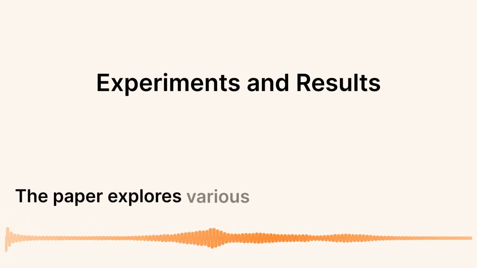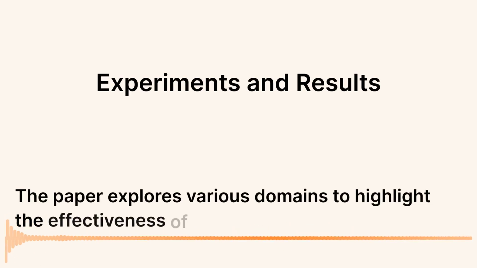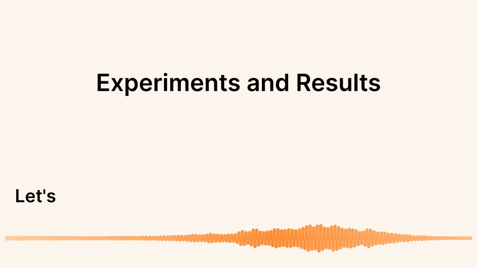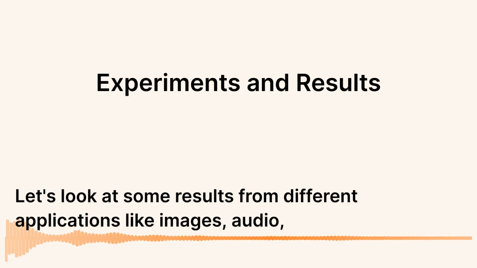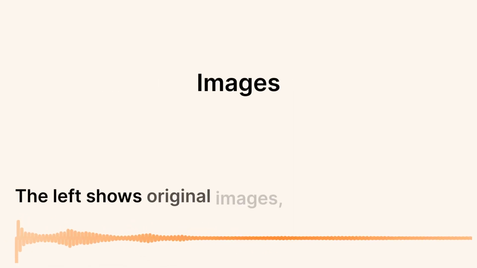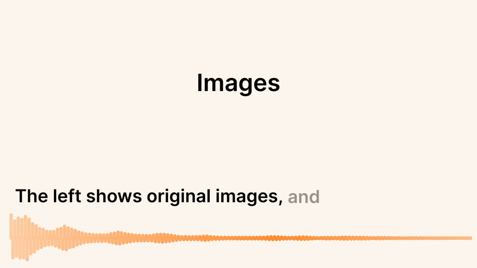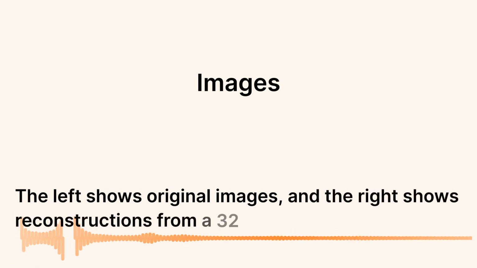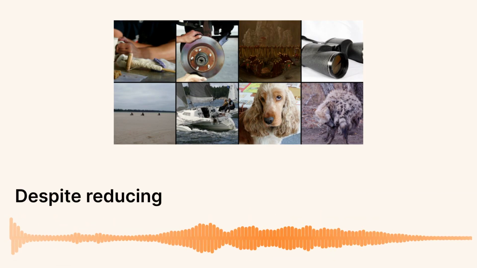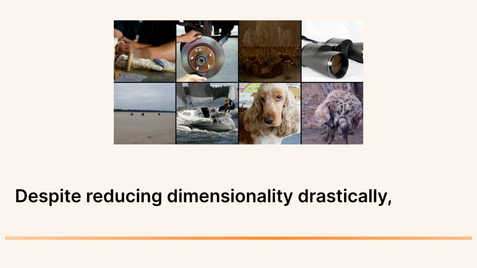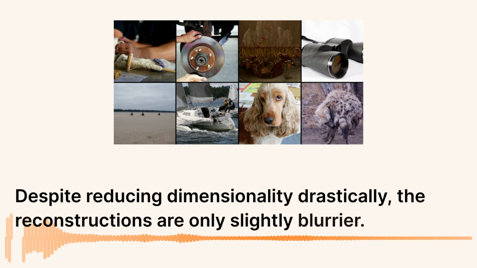The paper explores various domains to highlight the effectiveness of VQ-VAE. Let's look at some results from different applications like images, audio, and video. The left shows original ImageNet images, and the right shows reconstructions from a 32 by 32 latent space. Despite reducing dimensionality drastically, the reconstructions are only slightly blurrier.